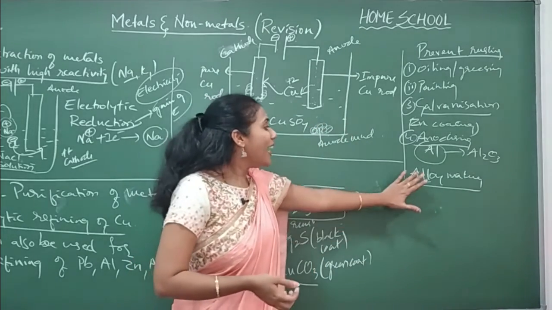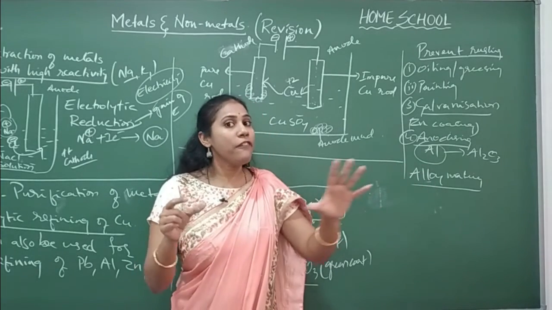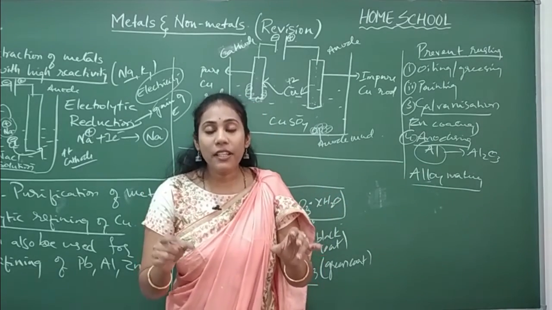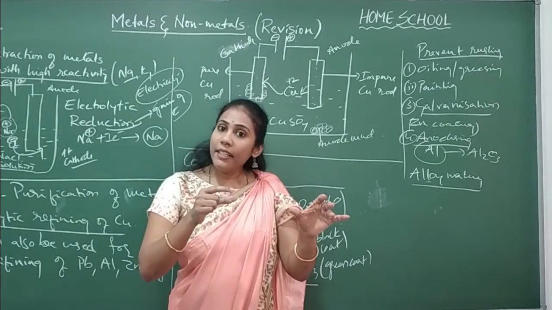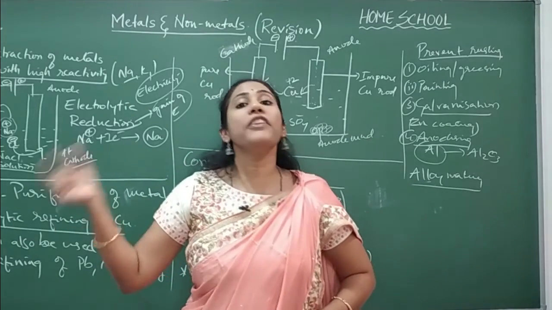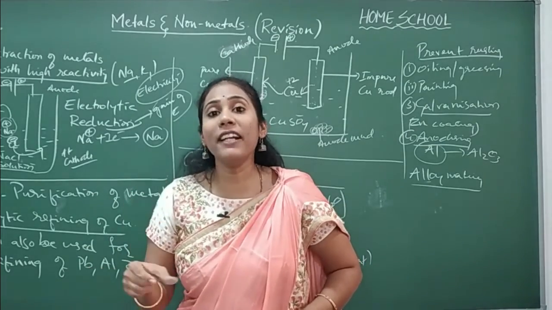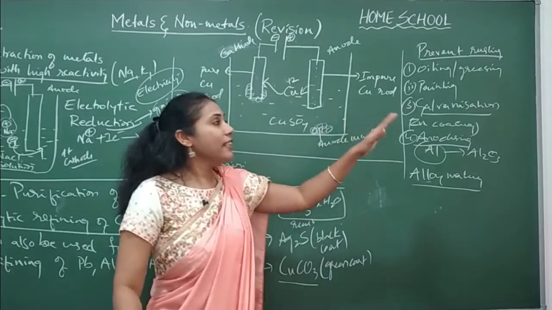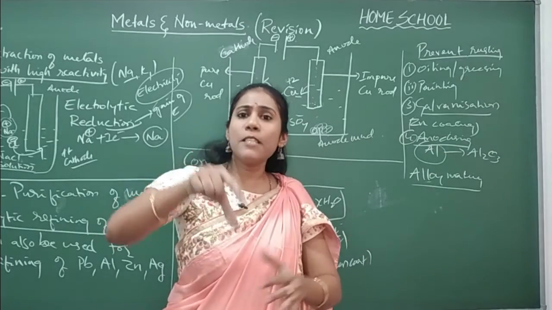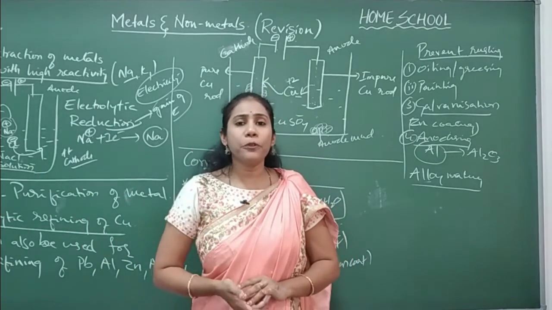Clear? So alloy, the definition of alloy is important. Alloy is a homogeneous mixture where one metal is combined with another metal or non-metal. Why do we make alloys? To prevent rusting, not only rusting or corrosion. You know, the metal's properties are getting improved.